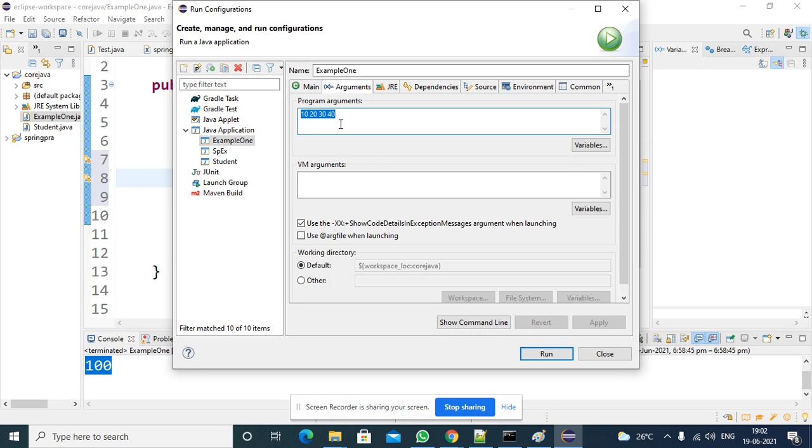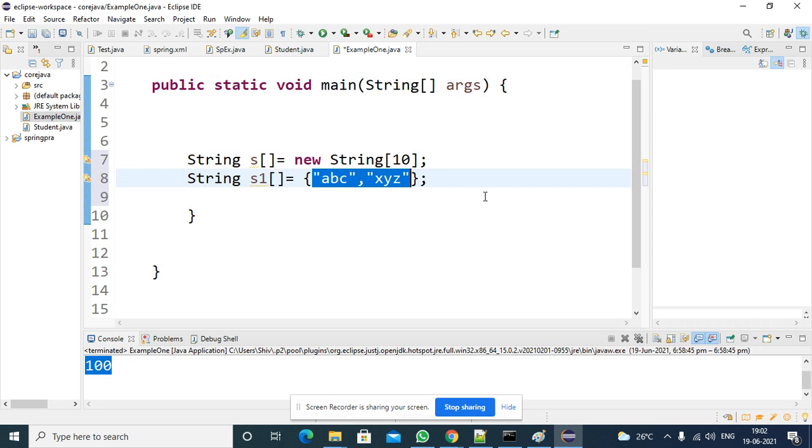Here you can pass the data. You can remove the existing data and pass your data, whatever data you want, some ABC XYZ, some PQR, right. You can pass it and you can run it. I am not running it now, so let me complete the code, then I will run it, right. So I hope you are getting the point.